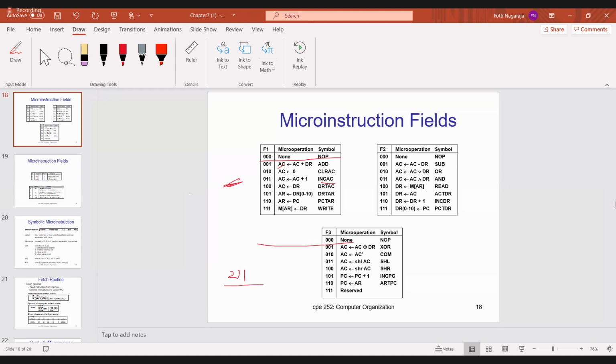Then 110. Tell me what 110 means. Whatever content is present in PC is transferred to AR. Both PC and AR are 11 bit registers, so there is no problem.